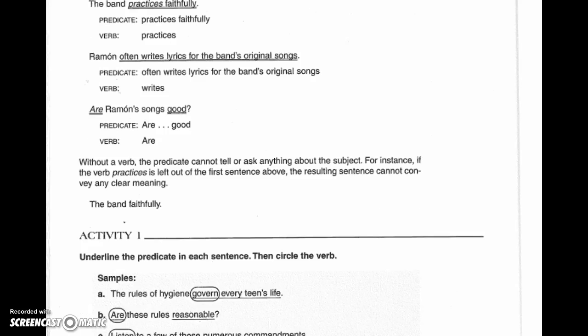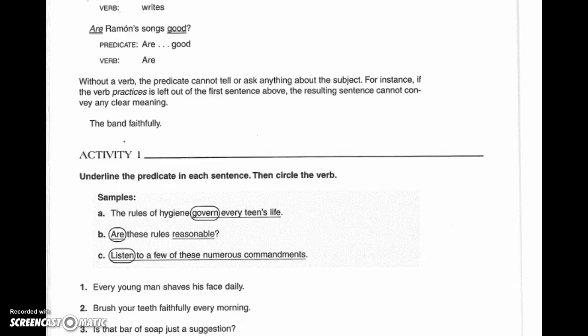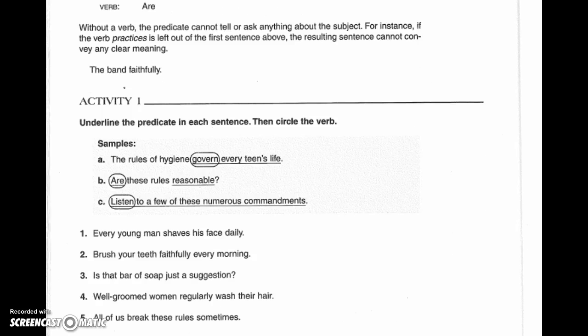Okay. Activity 1, we are going to be doing numbers 1 through 5, and there you see them. What you need to do is write out the predicate and then circle the verb. Okay? So you're going to be doing numbers 1 through 5, writing out the entire predicate, and then circling the one word that will serve as your verb. Pause your screen to complete this activity.